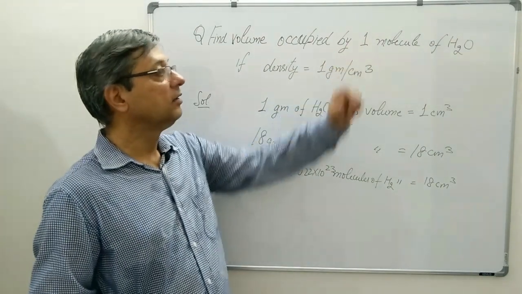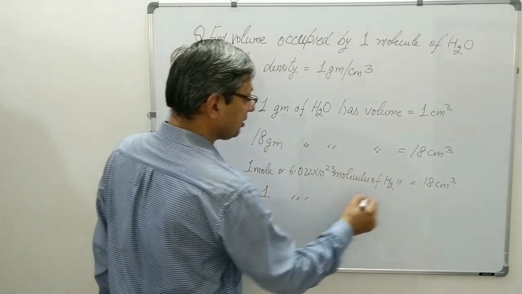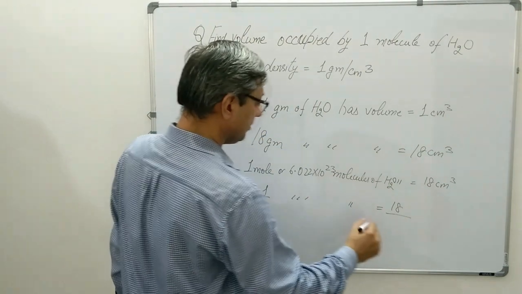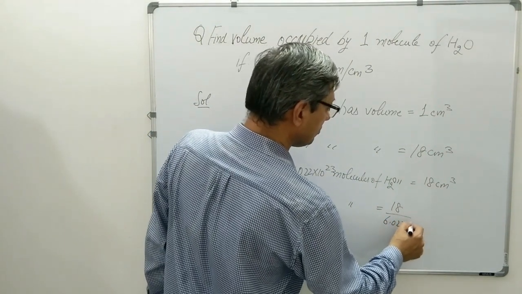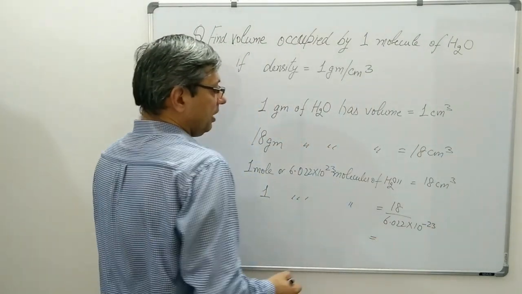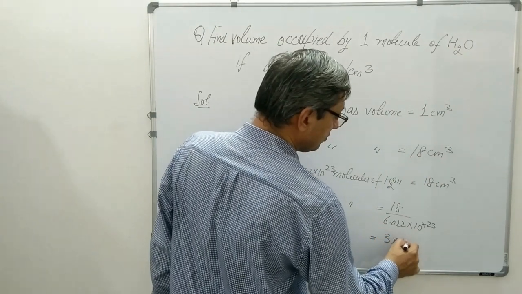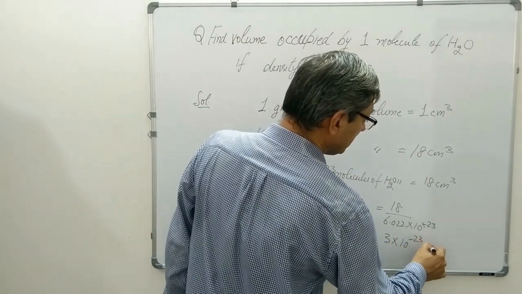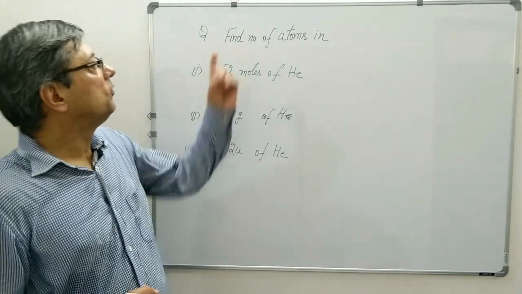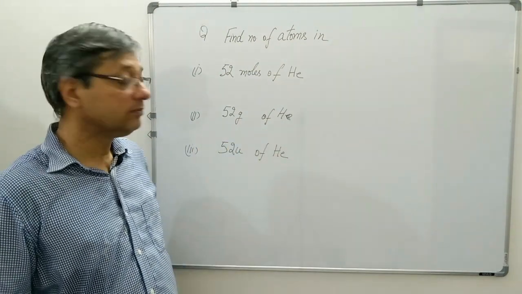We have to find volume occupied by one molecule. So one molecule of water will occupy how much? 18 divided by 6.022 into 10 to the power 23, and the answer will be, by simplifying, 3 into 10 to the power minus 23 centimeter cube.